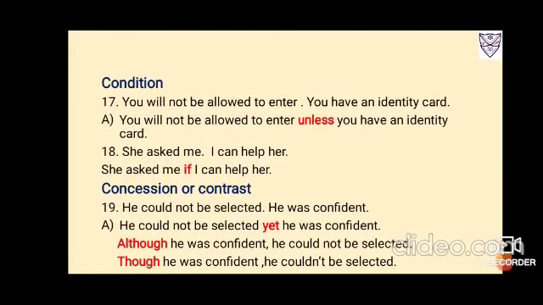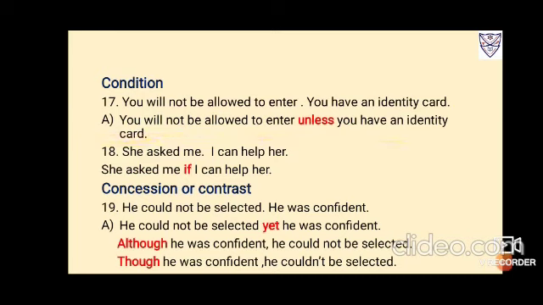Now for condition, that shows the condition, for if and unless. You will not be allowed to enter, you have an identity card. So it is, if you do not have an identity card, you will not be allowed to enter. Now children, if and unless could be used, they both mean the same, like if plus not makes unless. So here unless is used. I'll tell you how to use if also. Because it's not, it's better we use unless. So it is, you will not be allowed to enter unless you have an identity card.